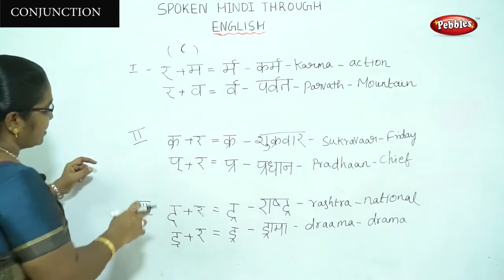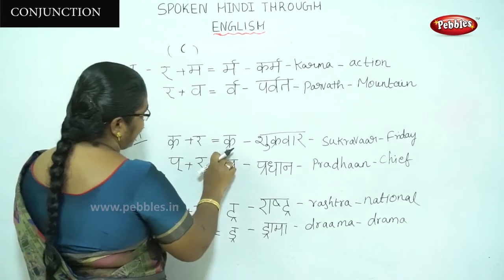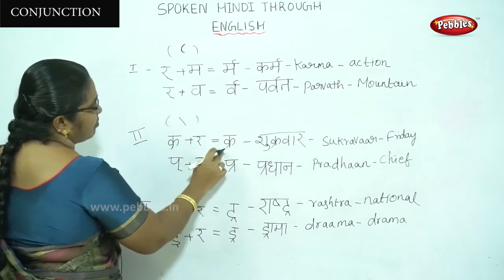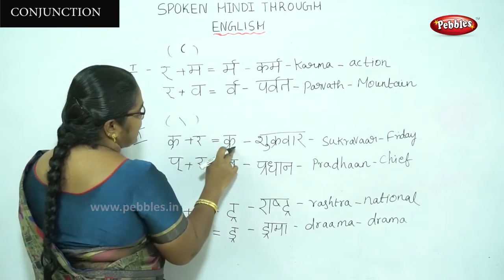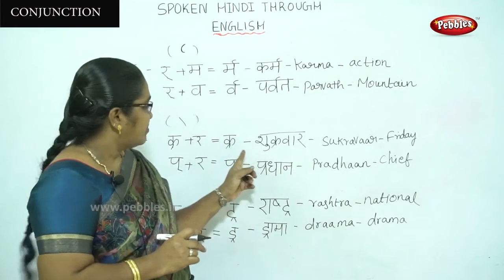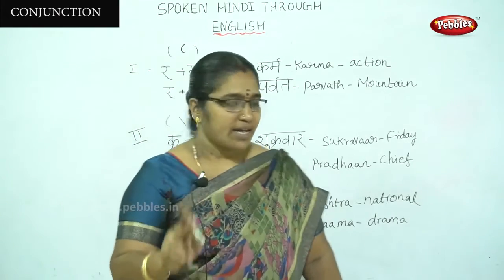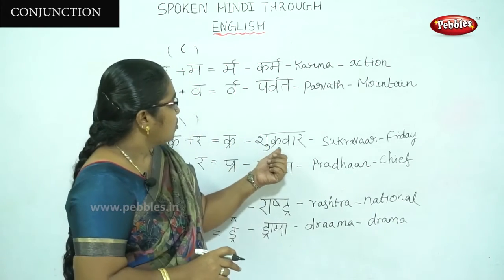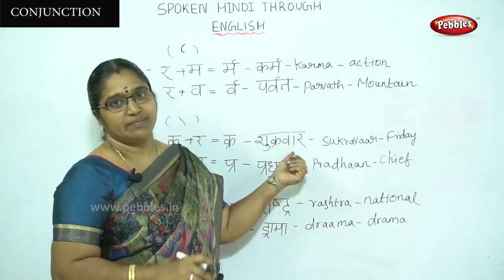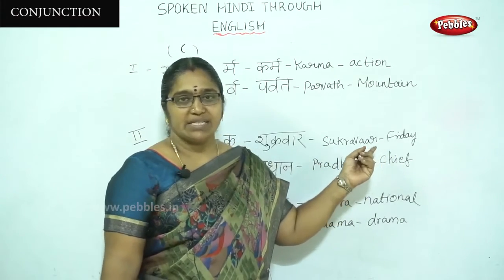See, the second one is "ik". "Ik" plus "ra" becomes "kra". The symbol is like this. We have to put a slant line in this letter. That becomes "ik" plus "ra" becomes "kra". That is, see, "sukravar". The pronunciation is "sukravar". Meaning is Friday.